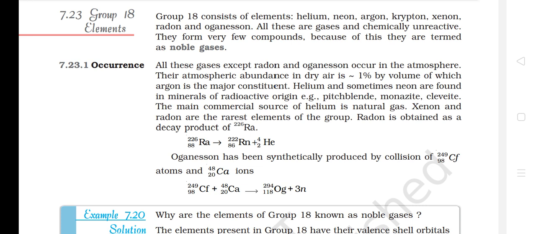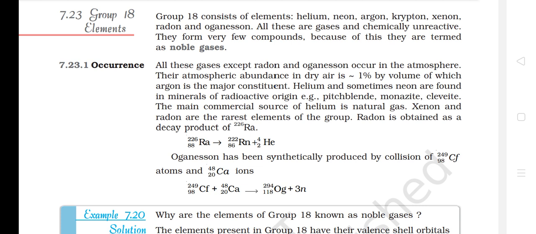Occurrence. All these gases except radon and oganesson occur in the atmosphere. Their atmospheric abundance in dry air is about 1% by volume, of which argon is the major constituent. Helium and sometimes neon are found in minerals of radioactive origin, example pitchblende, monazite, clevite. The main commercial source of helium is natural gas.